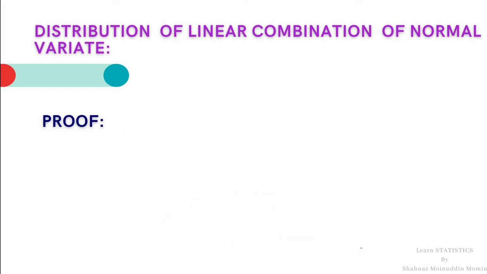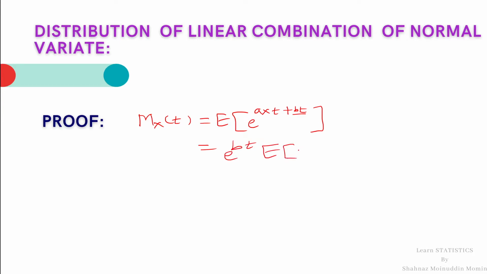Then M_Y(t) equals expected value of e raised to aXt plus bt. Since bt is constant, we can take it outside as e raised to bt, expected value of e raised to aXt.